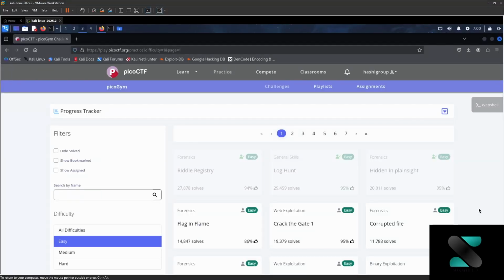So today we'll be solving the next challenge from Pico CTF. We have already solved the three challenges previously. Now in this video we'll be solving Flag in Flame. This is a forensic challenge.